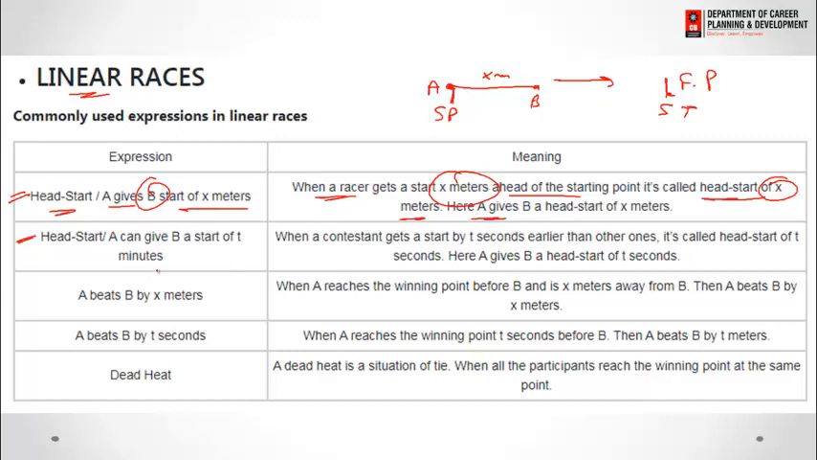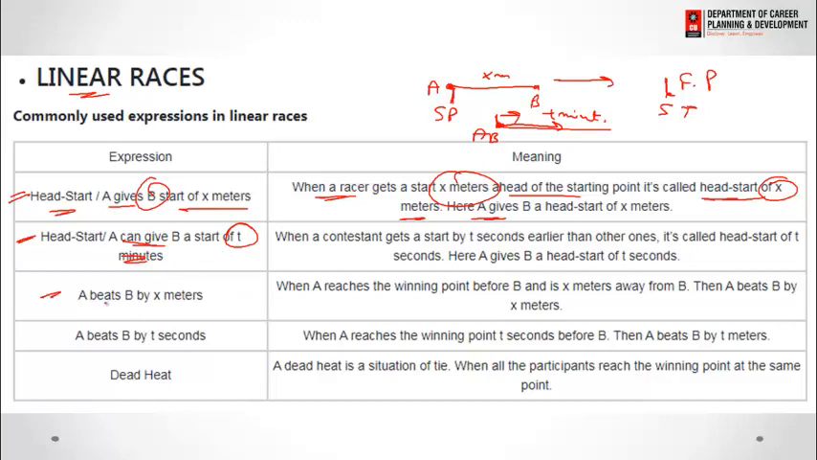Now A can also give B a head start of T minutes. In this case, when the race starts, both start from the same point, but A gives B a head start of T minutes. It means B runs for T minutes, and then A starts the race. That means A starts T minutes after B starts running the race.